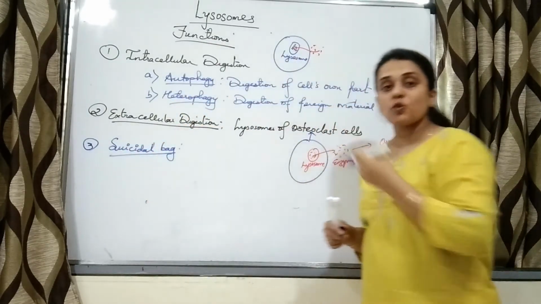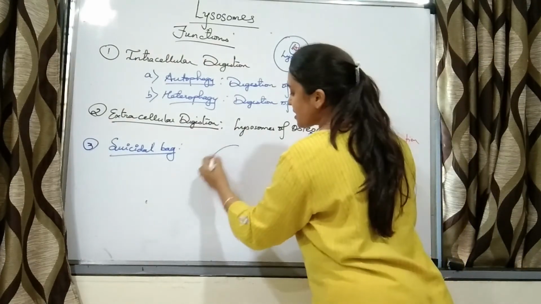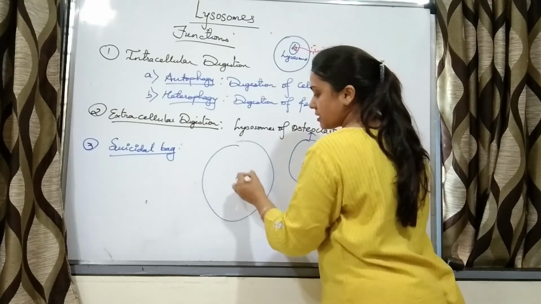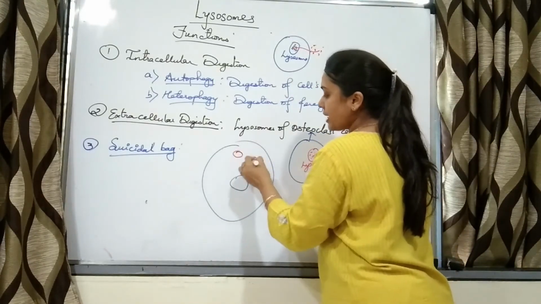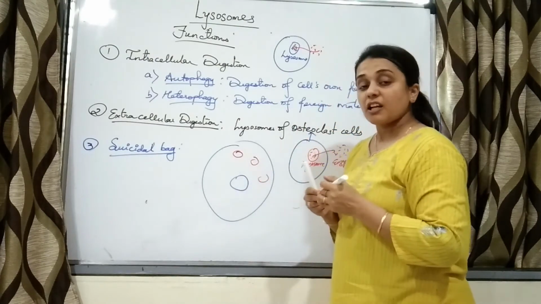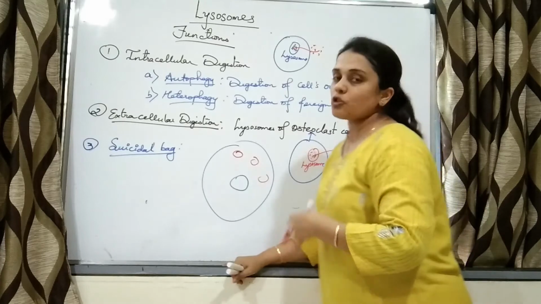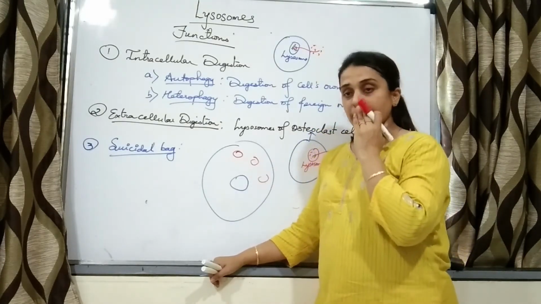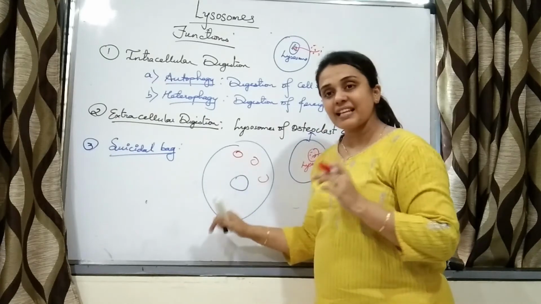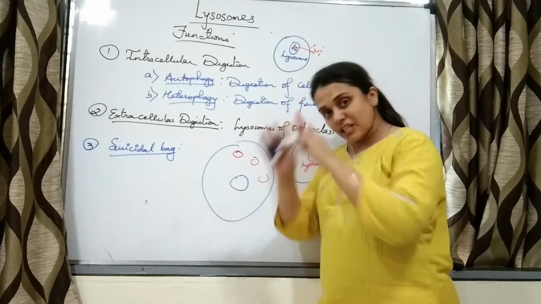Lysosomes are also called suicidal bags. Why? Say this is a cell, this is the nucleus of the cell, and these are the lysosomes in the cell. Now suppose this cell is not functioning properly, either because of aging or due to some dysfunction. So now we want this cell to be replaced by a new cell. So this cell is to be destroyed.